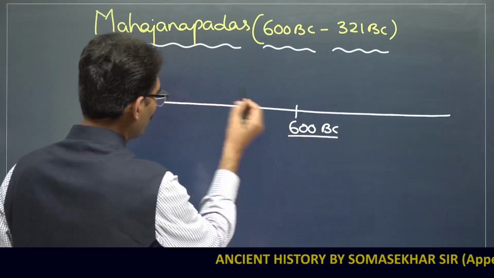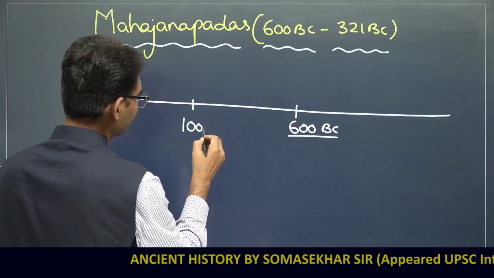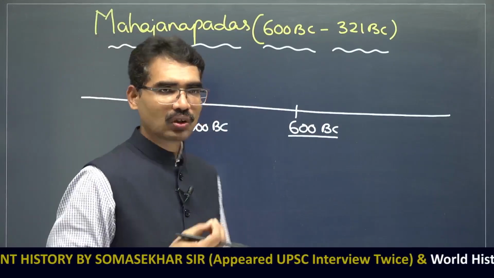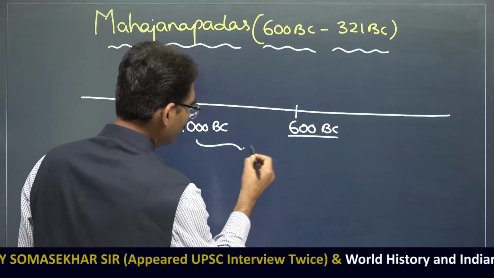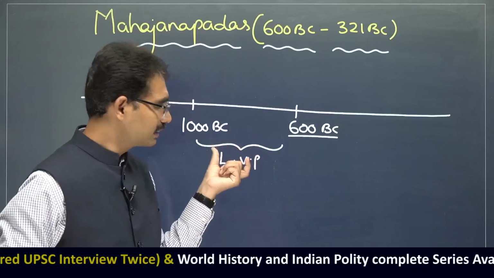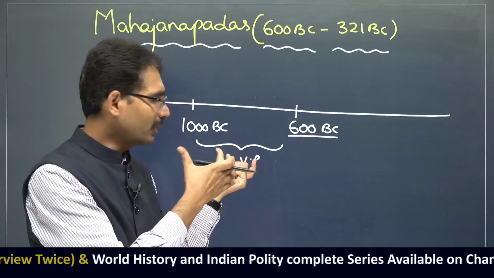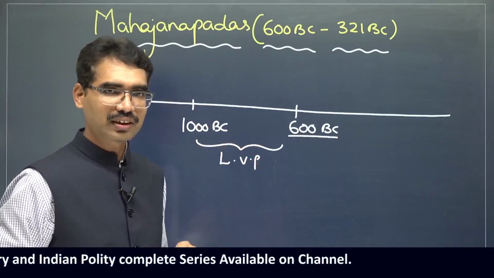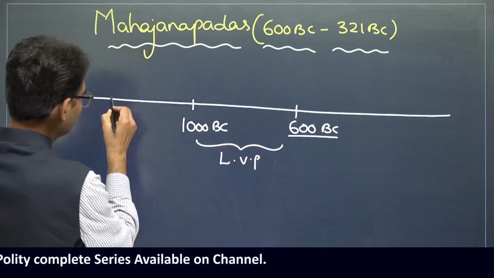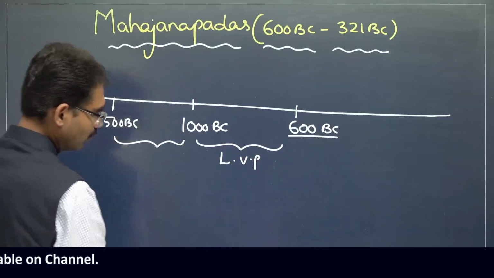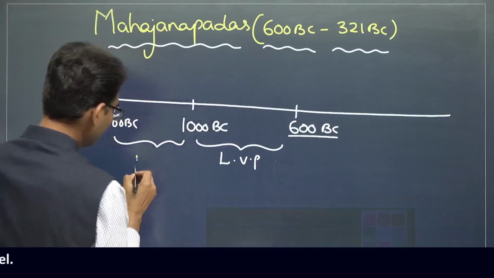Now, if you go back to 1000 BC, that means 1000 years before Jesus. What is this time period? We called it the later Vedic period. We have already seen their political life, economic life, social life, religion, art and culture, and their science and technology. Before that, 1500 BC to 1000 BC, what we call the Rigvedic period.